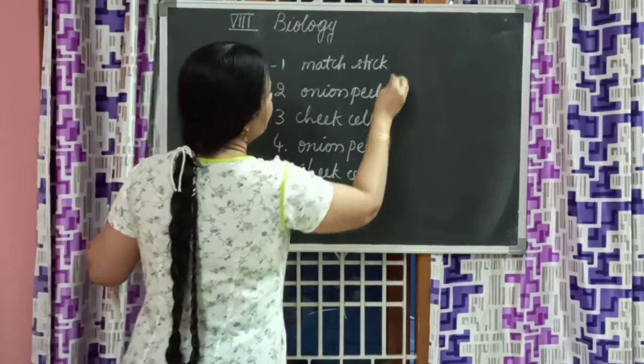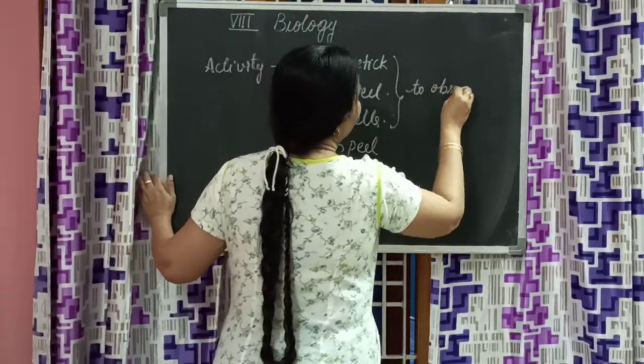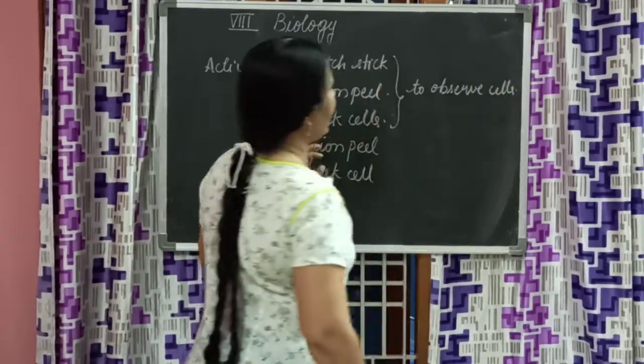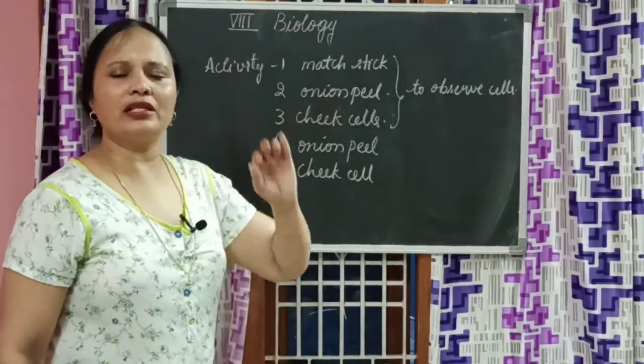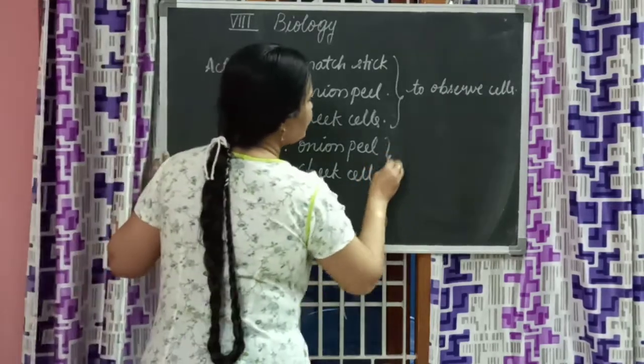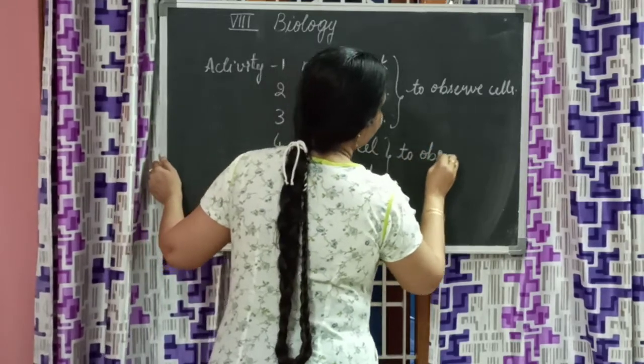These three are to observe cells, which explains that cells are present in every living organism, and these two experiments are to observe the nucleus.